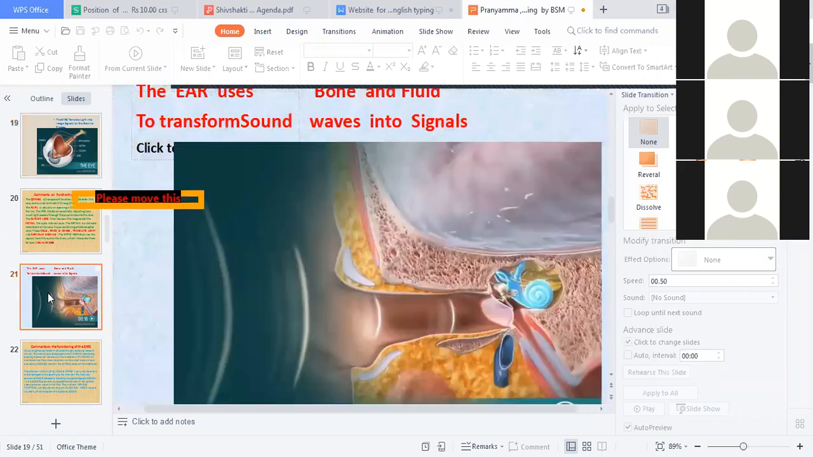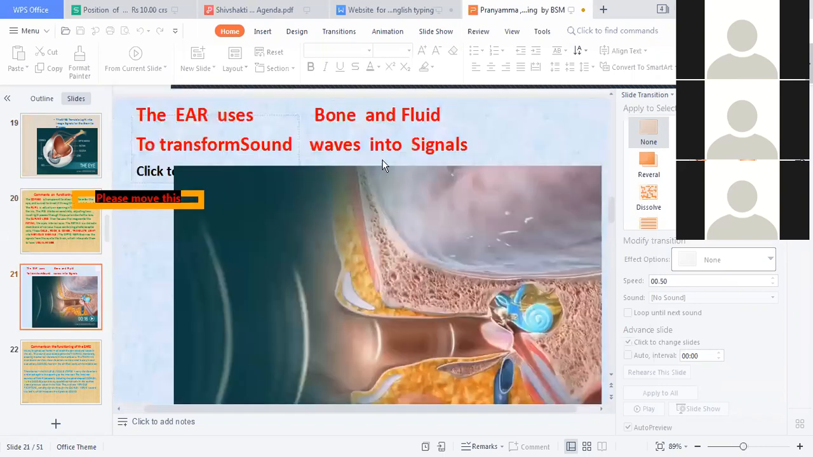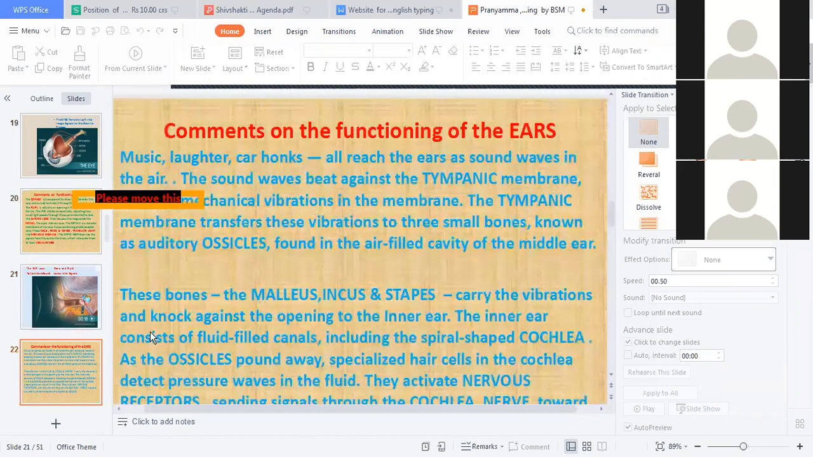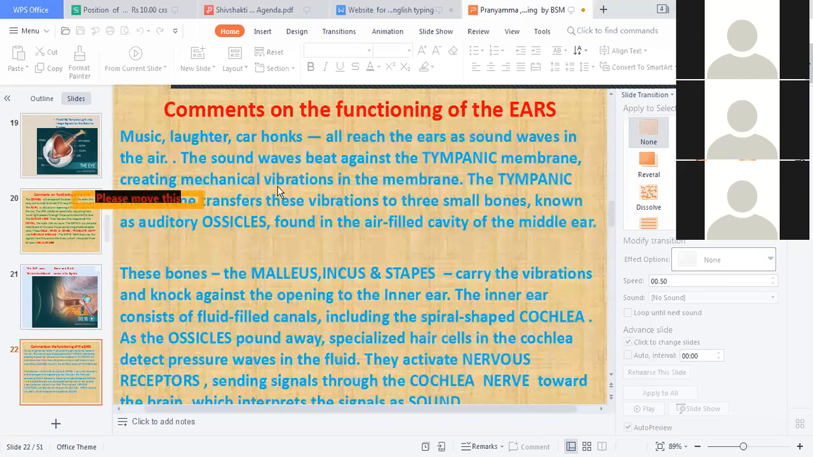Okay. Next, we go to the ears. The ear uses bones to transform sound waves into signals. Let us see what it is. Music, laughter, car horns, all these are sound waves in the air. The sound waves meet the tympanic membrane. Here it is, the tympanic membrane, creating mechanical vibrations.